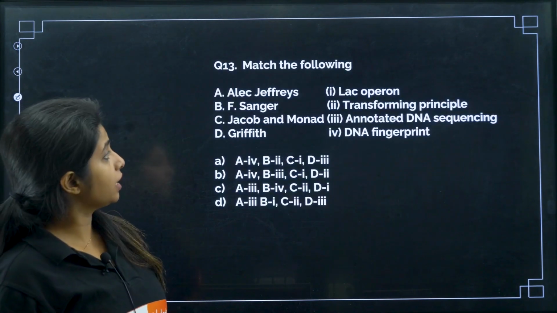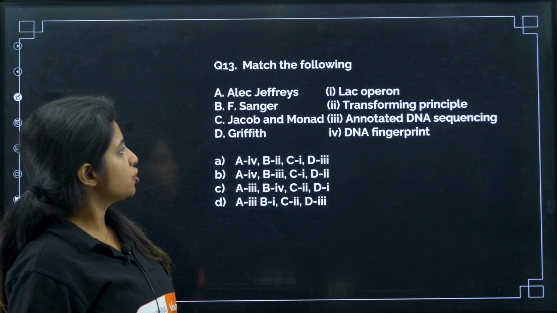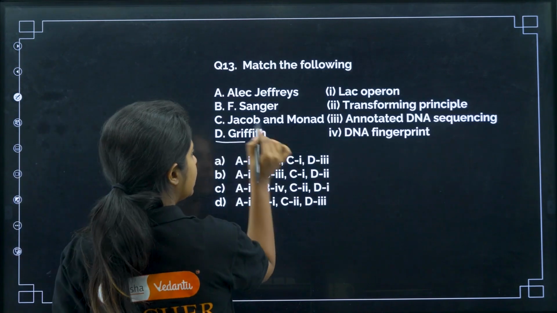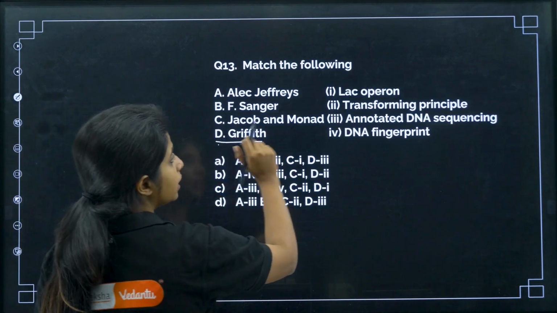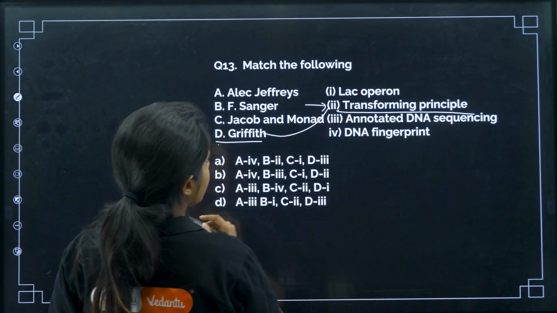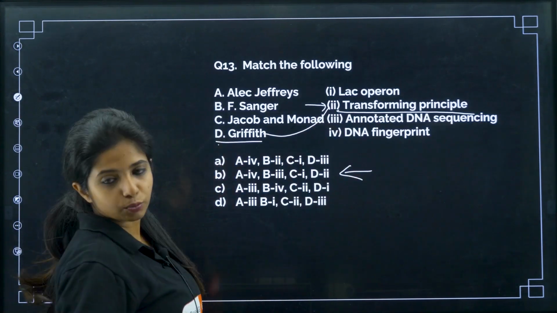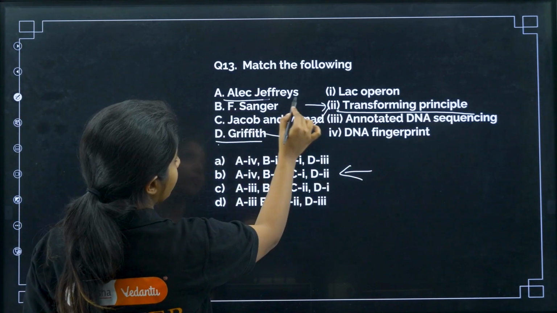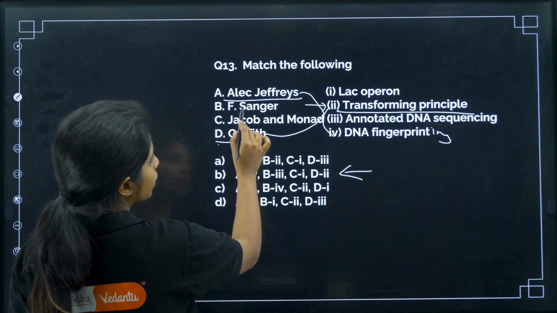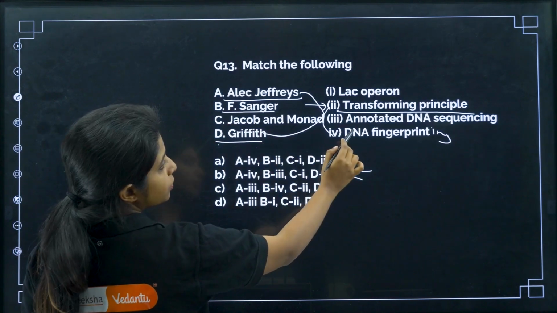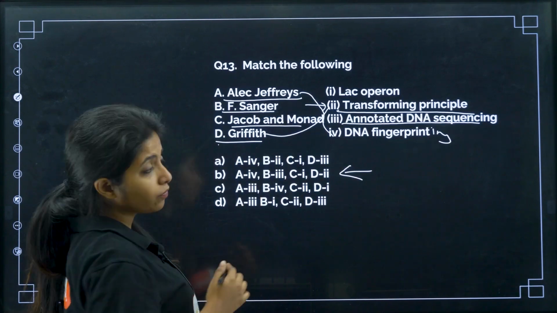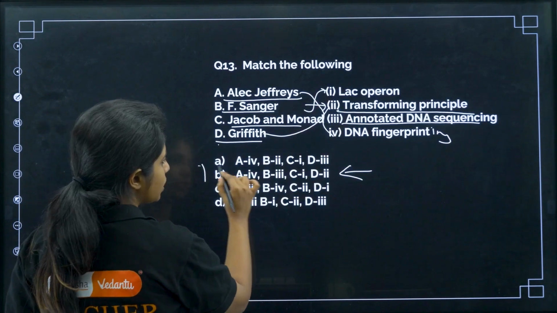Now, match the following: Alec Jeffreys, F. Sanger, Jacob and Monod, Griffith. So, everyone, I think that you know about Griffith. So, I always start with Griffith. Griffith did the transforming principle experiment that he did with the mice, my dear children. So, Griffith with mice. D with 2. D with 2, there is only one option where D is with 2. Let's see the other things. A with 4. Alec Jeffreys was the one who gave DNA fingerprinting. Okay. Now, B with 3. Frederick Sanger was the person who developed DNA sequencing. Okay. Now, Jacob and Monod, this is again something famous, they gave the lac operon. So, this answer becomes the correct answer.